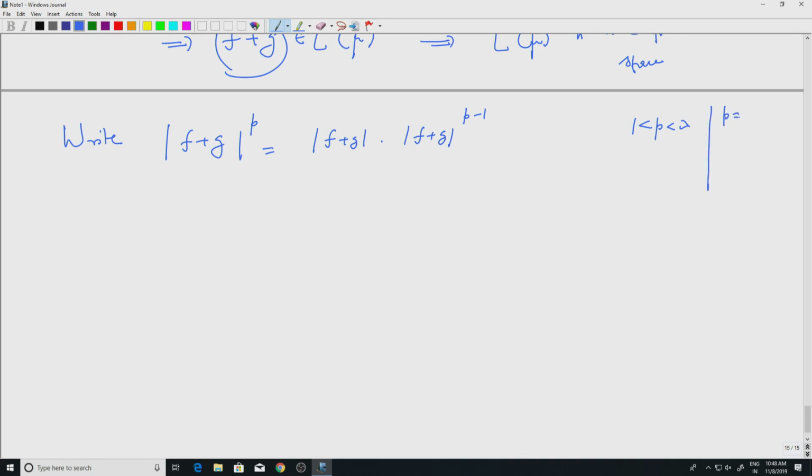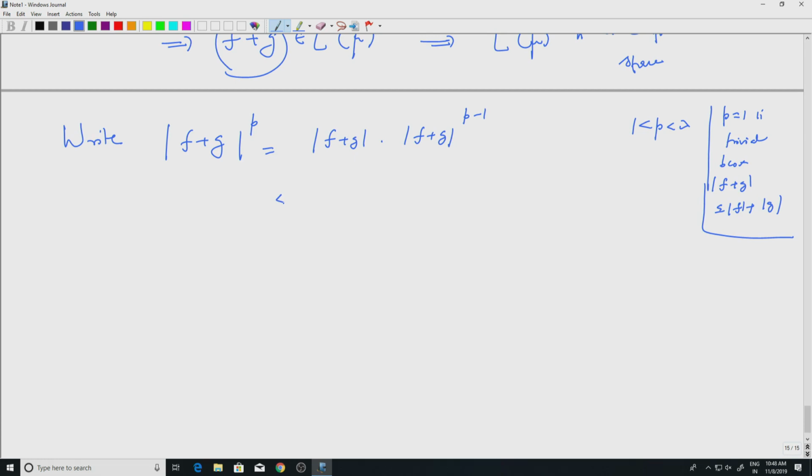It is trivial because mod f plus g is less than or equal to mod f plus mod g, and you simply integrate. Then you will get the L1 norm of f plus g is less than or equal to the L1 norm of f plus the L1 norm of g.